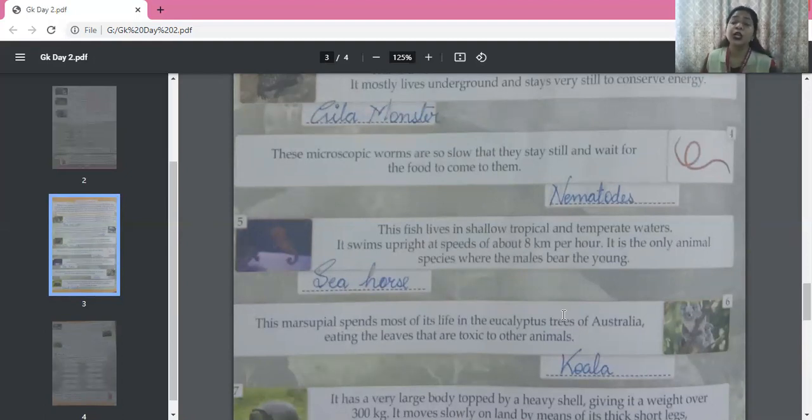So for that, you have to really go through your chapters. You have to read them nicely, and you have to know about them. Then only you will be able to answer.